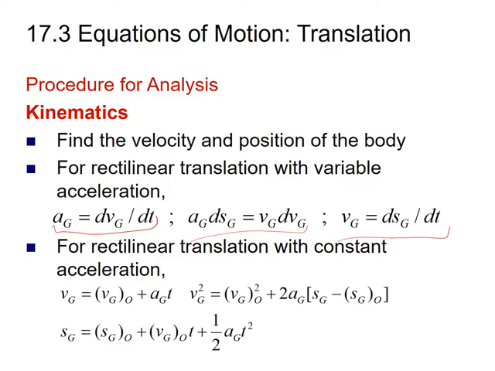These are the relationships that we discussed for the case of particles. However, when the acceleration is constant, then you can simply use vf equals vi plus at, or 2a s equals vf squared minus vi squared, or s equals vi t plus half a t squared. So these are the cases when the acceleration is constant or variable. These equations can be used for rectilinear translation motion, and we have discussed these relationships in detail in chapter 12 for the case of the particle.